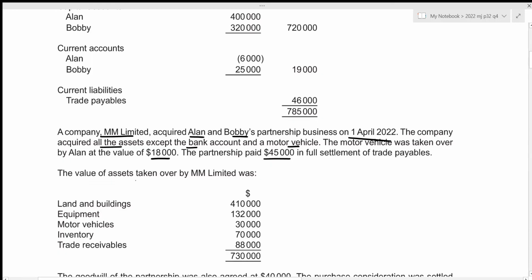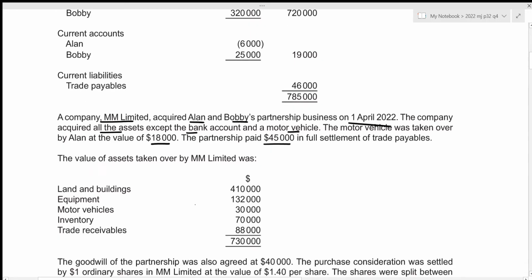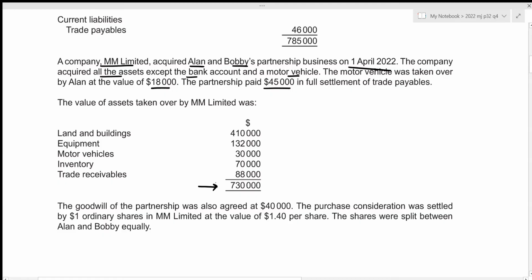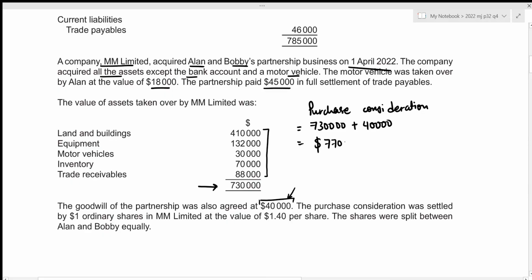Now, the value of assets taken over by Limited is given below. It's $730,000, and the goodwill of the partnership was also agreed at $40,000. So these are the values paid by Limited for tangible assets, and for our intangible asset of goodwill, Limited decided to pay $40,000, which means that the total purchase consideration is going to be the value paid for tangible assets, which is $730,000, plus the value paid for the intangible asset of $40,000, which gives the total to be $770,000.